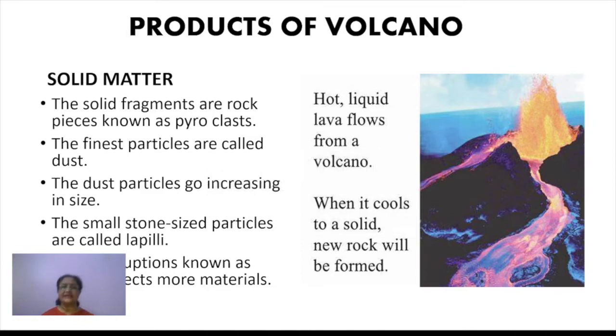And then the third type of material thrown out in solid form is called bombs. You can relate that to cricket balls or lawn tennis balls. A stone of that size thrown out from a volcano is called a volcanic bomb. So these are all the pyroclastic materials.